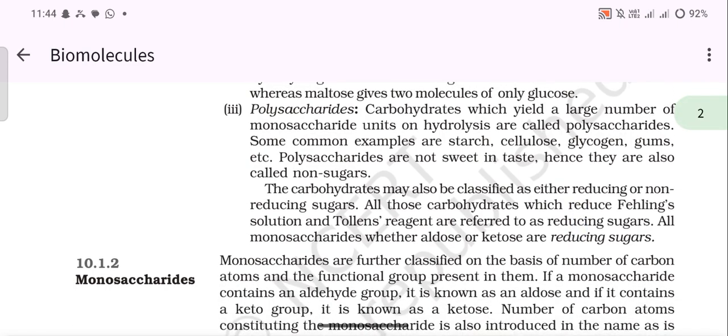The carbohydrates may also be classified as either reducing or non-reducing sugars. All those carbohydrates which reduce Fehling's solution and Tollens' reagent are referred to as reducing sugars. All monosaccharides, whether aldose or ketose, are reducing sugars.